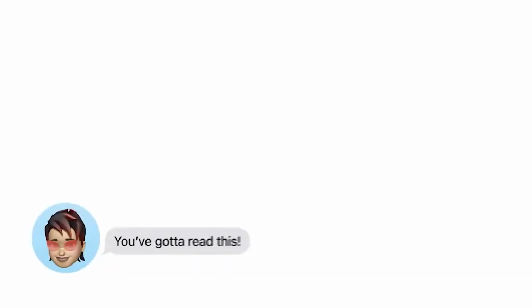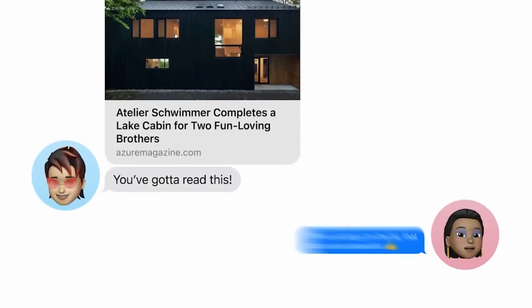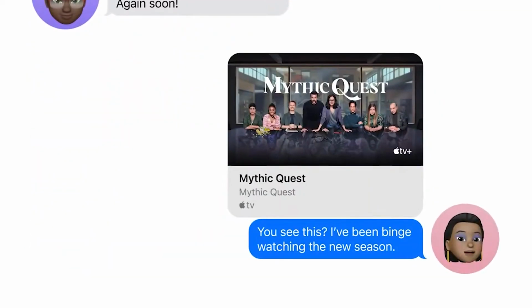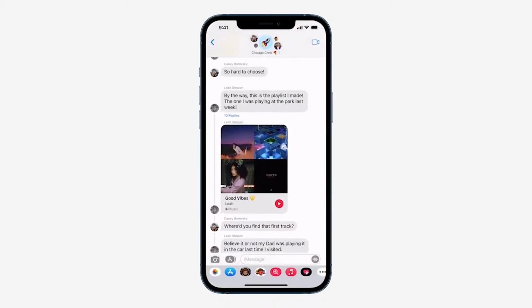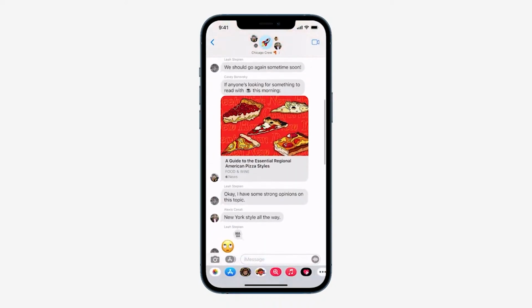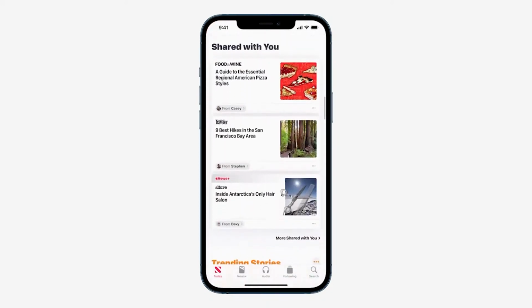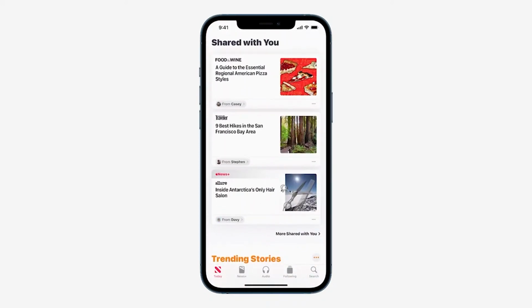Even iMessages become really interesting with the new iOS 15. The messages will now show multiple photos shared in a chat in a new collage design. In addition, Apple has introduced shared stacks, which will bring over content shared with the user from messages to their news app and photos app for display.